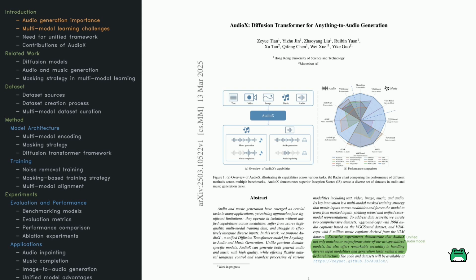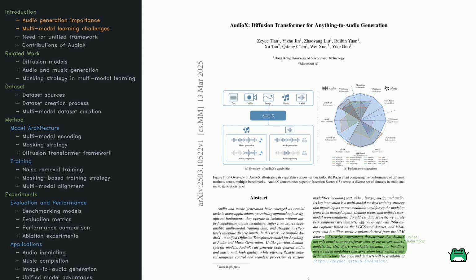First, let's talk about why audio and music generation can be so challenging. One big issue is that many existing models work in silos. Each one is specialized to handle just one type of input, like text or video, but not both. They're also limited by the amount of high-quality training data available, and they often struggle to integrate different kinds of inputs in a meaningful way.